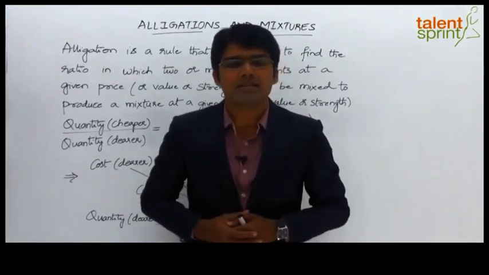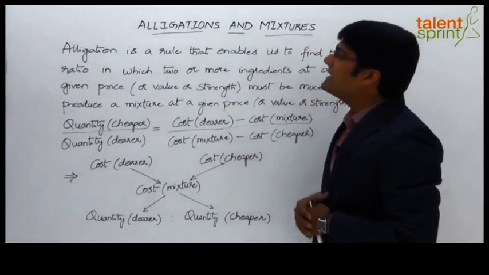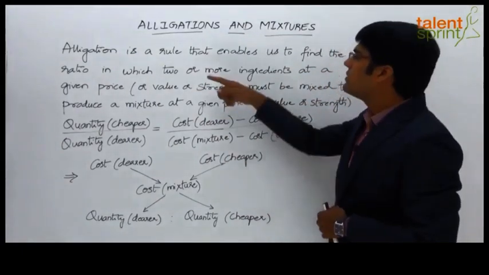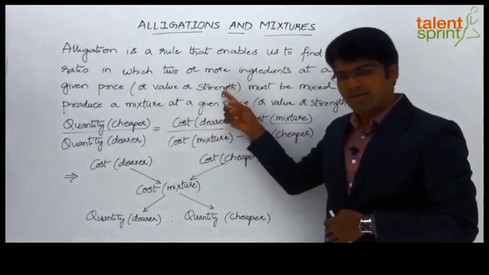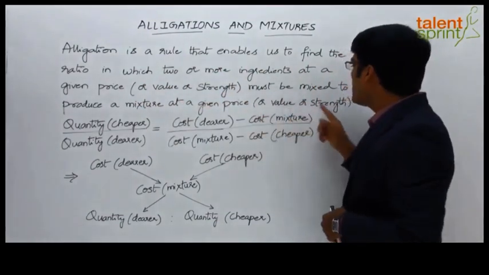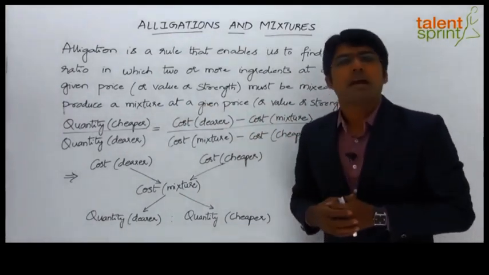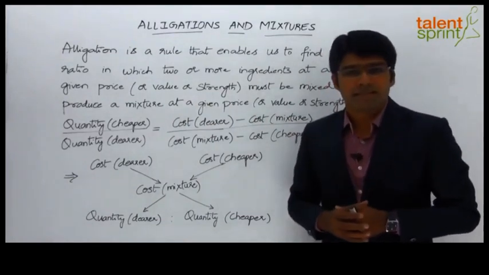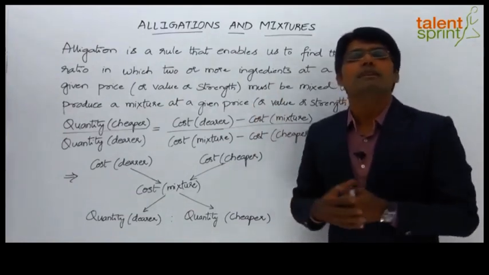Let us understand the allegation rule in detail before we look at the different questions. Now, as given here, allegation is a rule that enables us to find out the ratio in which two or more ingredients at a given price or value or strength must be mixed to produce a mixture at a given price or value or strength. So when two different qualities of rice, for example, at a given price have to be mixed to obtain a mixture at a given price, then the allegation rule will help us to find out the ratio in which the two qualities have to be mixed.